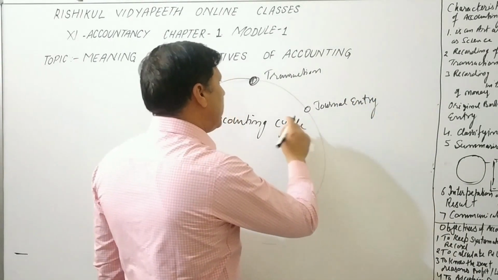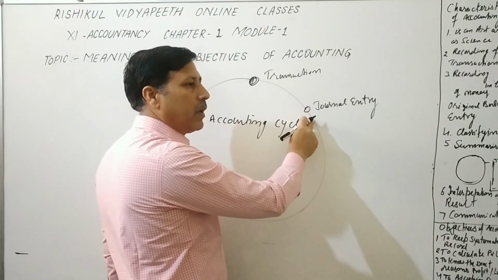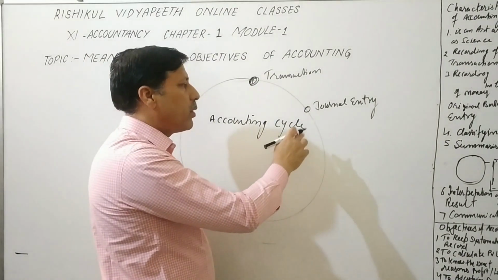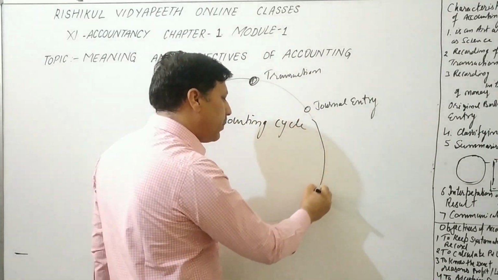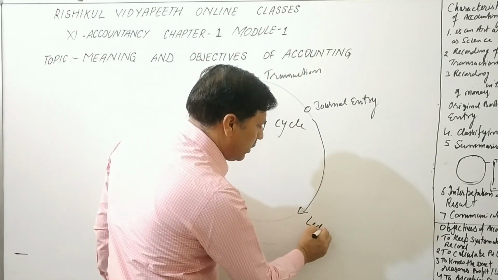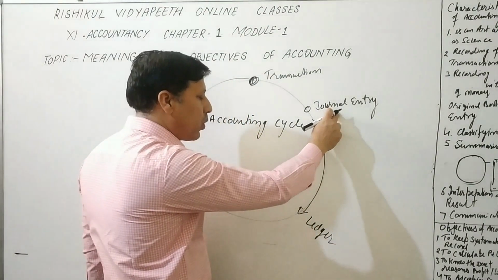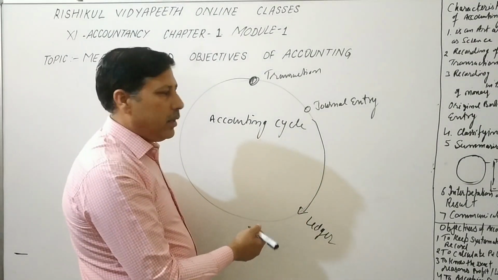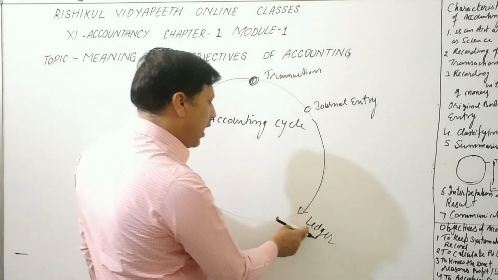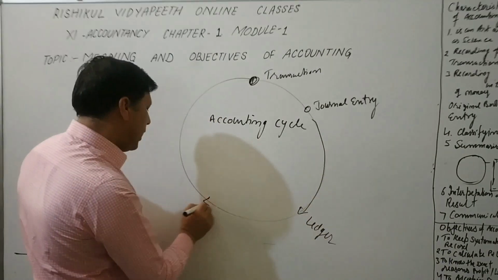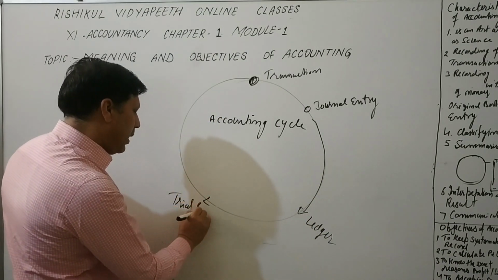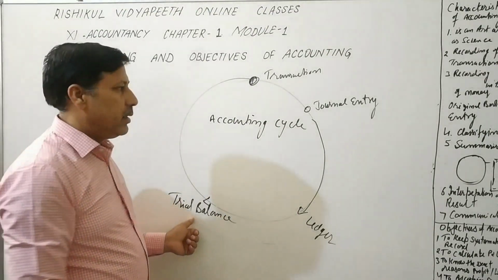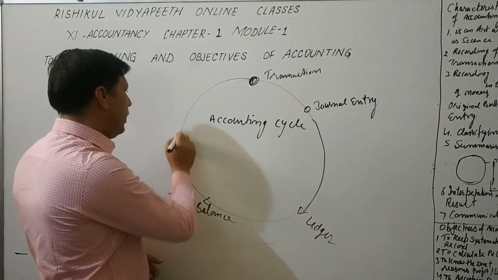When we record all transactions for the first time, that book is called journal entry, and in chronological order, according to time, we record in the journal entry. After that we prepare the ledger. Ledger means classification. You just learned earlier what recording is, journal entry, and this is classification. After preparing the ledger, we prepare the trial balance, that is summarizing. Recording, classifying, summarizing, and this is the result.